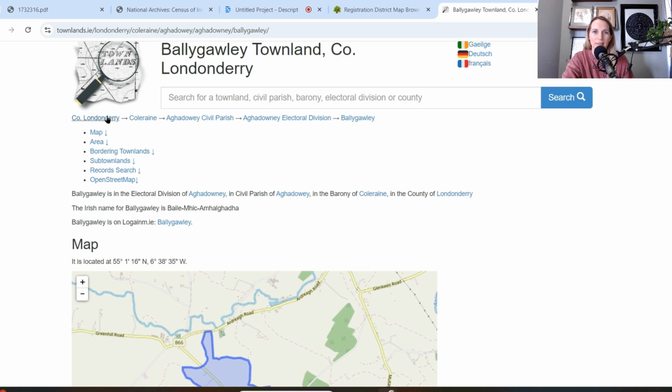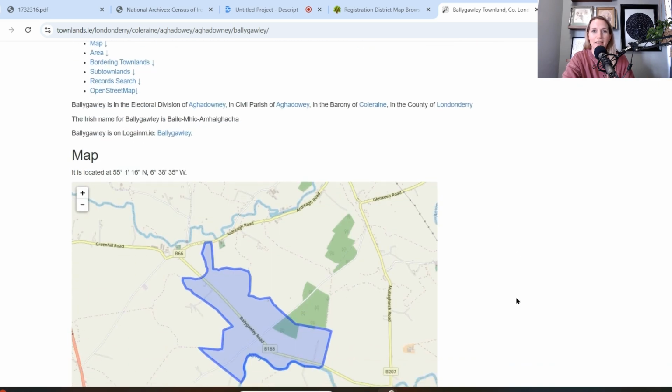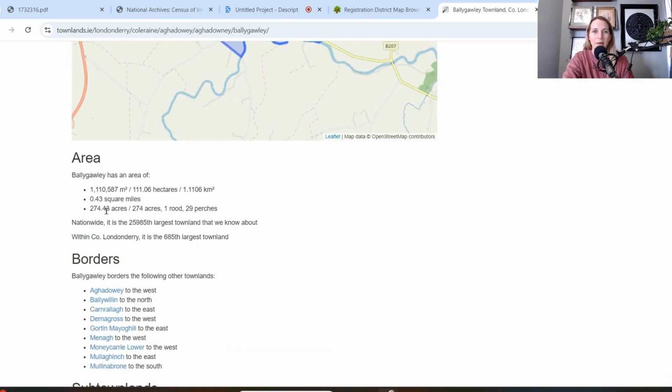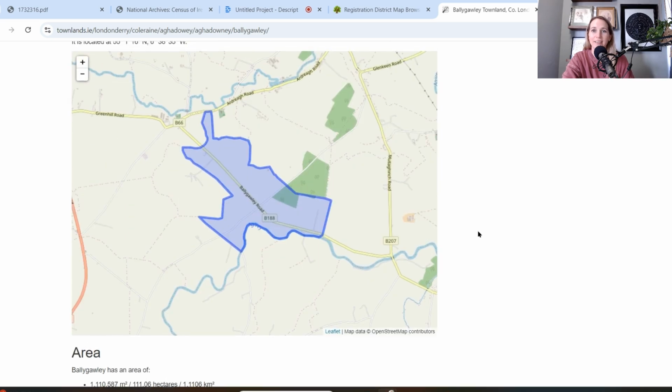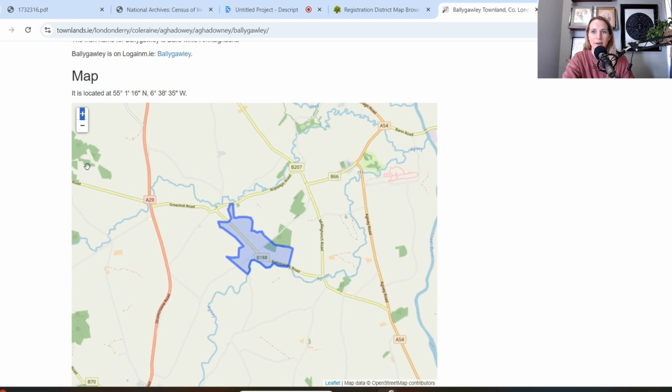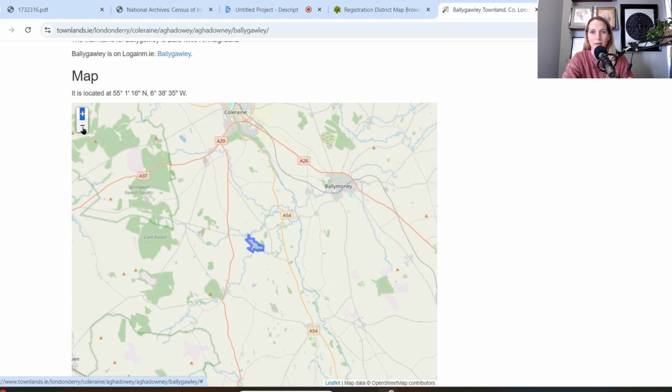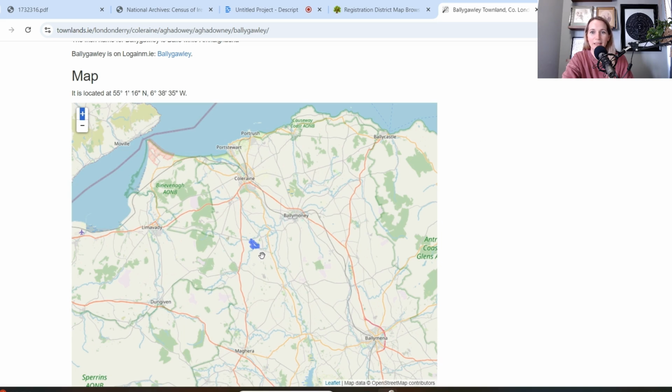But this one, it narrows it down by all of these different districts. There's Ballygawly, then on that birth record we have the Ballygawly. Yeah, and then Coleraine and Londonderry. So I know that this is the right one. So it narrows it down to this small little townland, which if you look down here, it tells you how big it is. It's only 0.43 square miles. So that really narrows down where your ancestor actually lived. Okay, then you can zoom out. You can see where that was in relation to other places around and really get a sense of where they lived, what it was like. Okay, you might be able to then find other records based on that, knowing that townland.